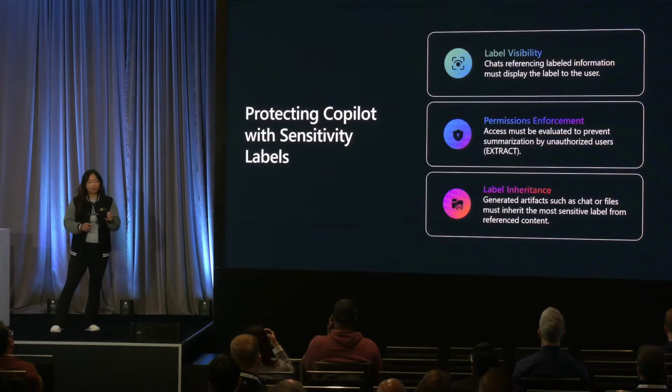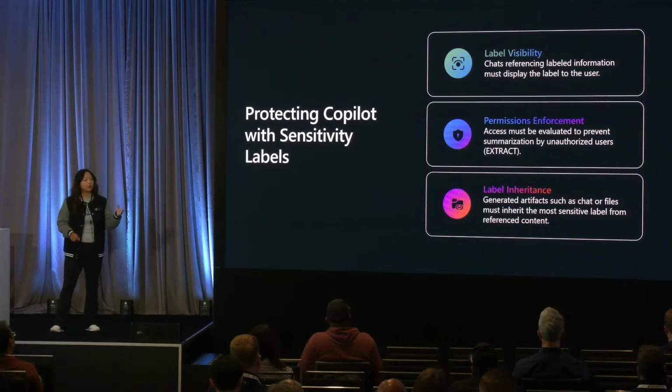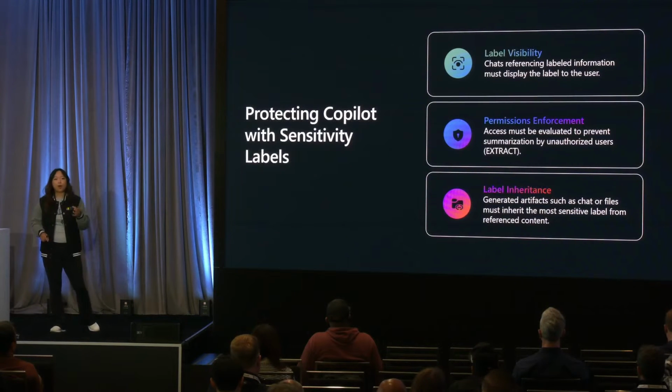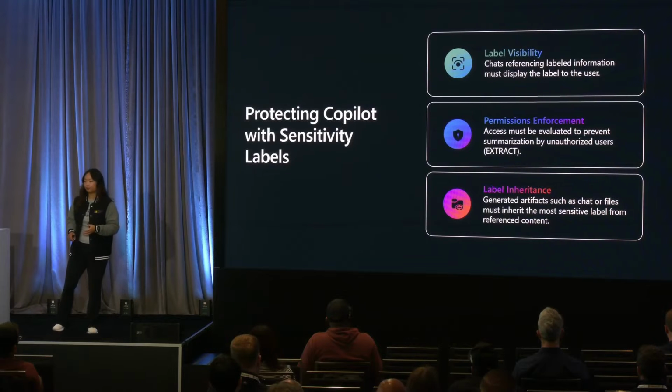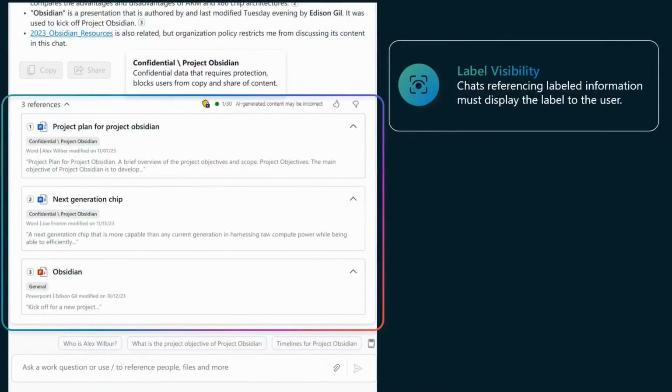And in it, we have label visibility, we have permissions enforcement, and label inheritance, all powered by the familiar sensitivity labels in Microsoft Purview. Let's take a look at what this might look like in a chat application. The first thing you should notice here is after we submit a prompt, labels are front and center for your end user to see the sensitivity of the content that that Copilot is accessing.